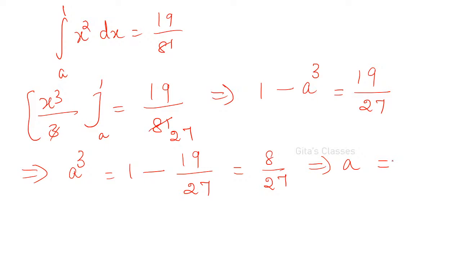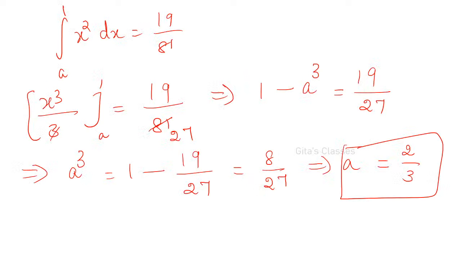Very good, Shrutika. Yes, ma, correct. What is the value of A then? A cube is 8 by 27. Therefore, 2 by 3. A is equal to 2 by 3 is the answer. That's correct. A is equal to 2 by 3. All of you got it? Understood? Just probability is given, just use that formula, right?